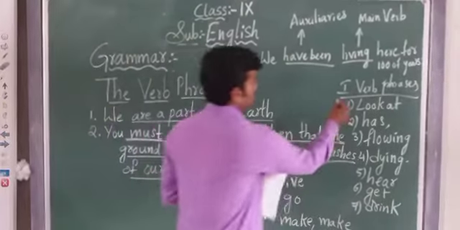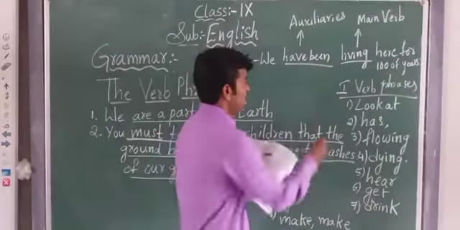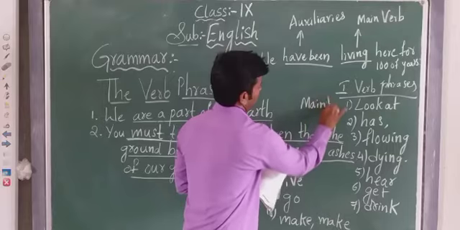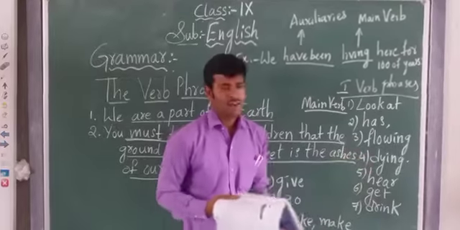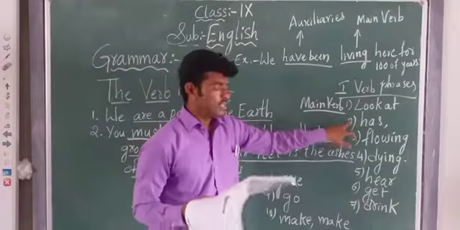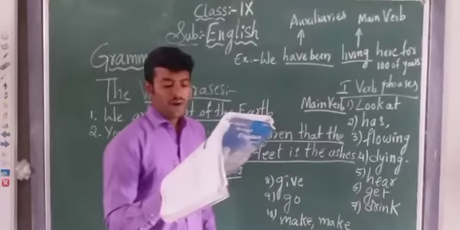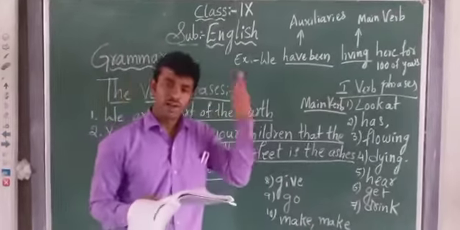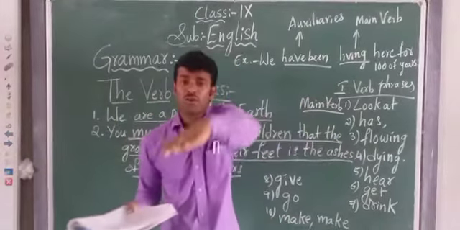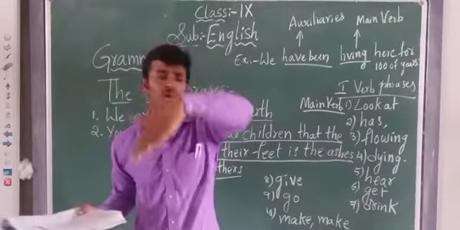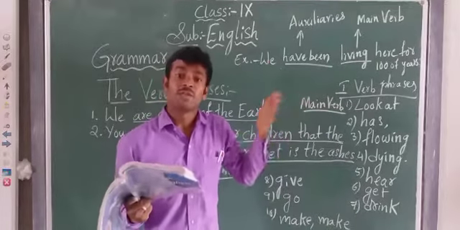I have written here, first bit, verb phrases. From the verb phrases we are finding the main verb. First one, "look at," is the main verb. Second one is "has." Now comes the next sentence. Once it was flowing well. Once upon a time it was flowing well. The river is flowing. Is it doing some action or not? So "flowing" will become the action, which means a verb. Which type of verb?